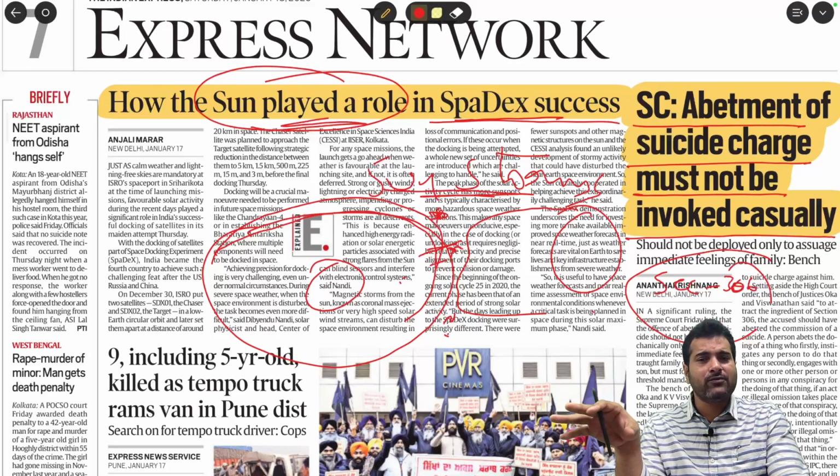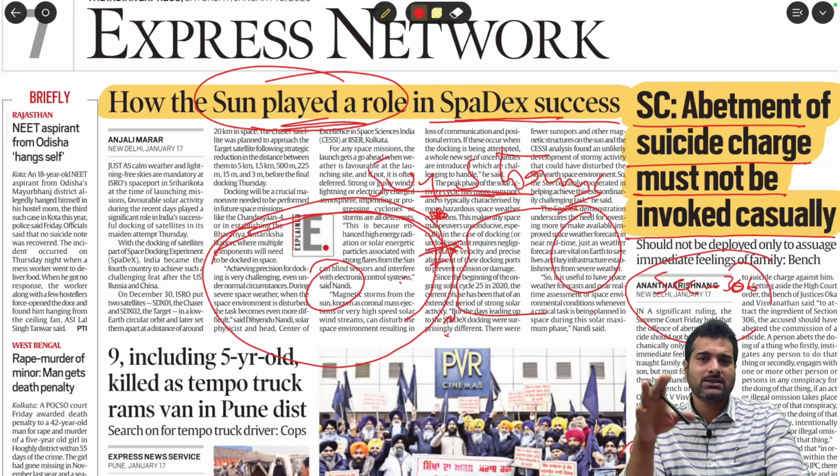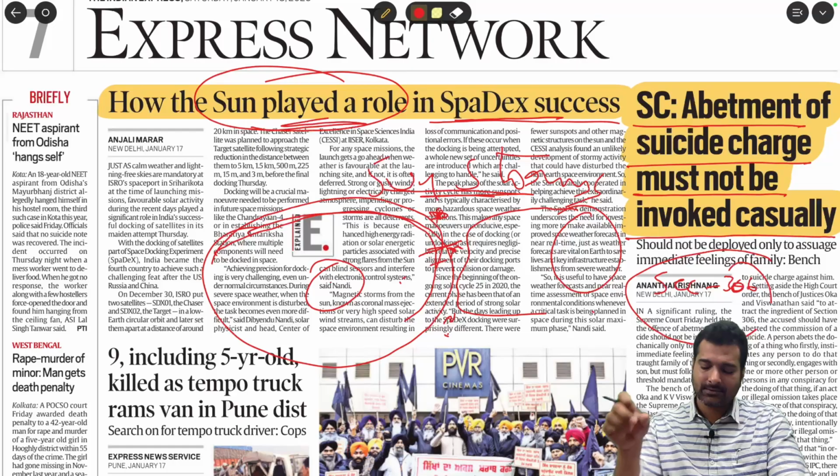But the Supreme Court's argument here is, if just to give some kind of solace to the family you are arresting an individual, it is not fair. First, a fair investigation has to happen, then only arrest the individual, whether the case is really genuine or not, whether this individual is responsible or not. So it's a kind of caution the Supreme Court expressed with respect to the utilizing of the law. This is what we must understand here.